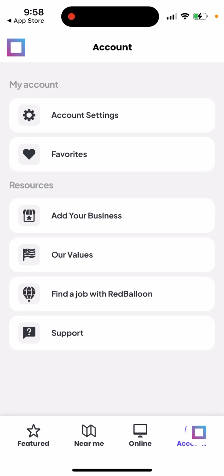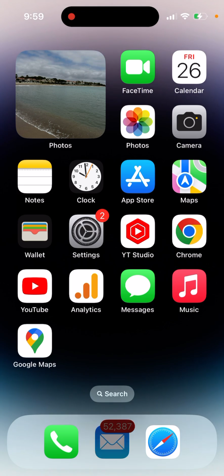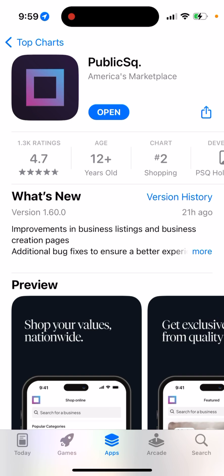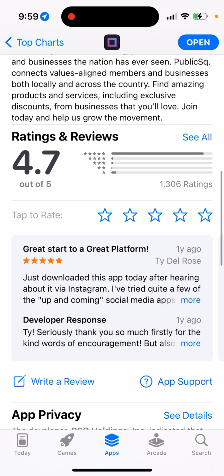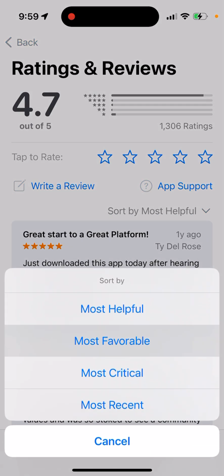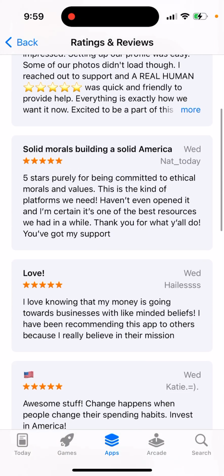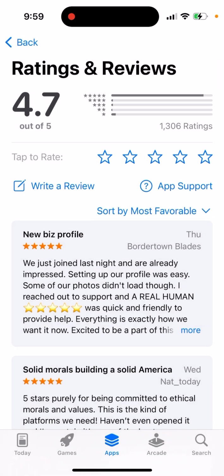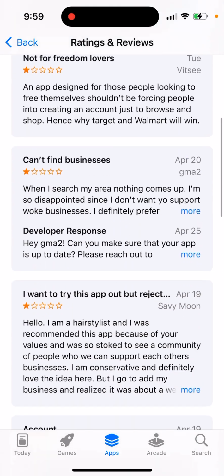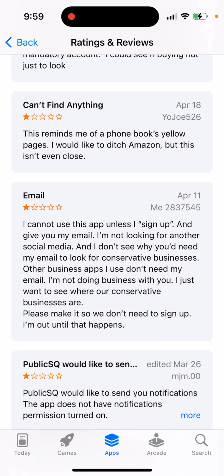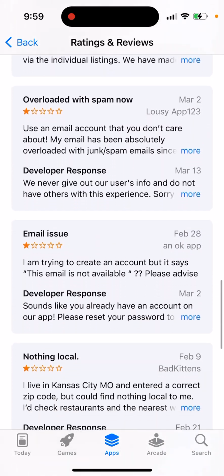But let's see. This is just an overview if you want to try out this app. I don't know if it's available on Android as well, but it's definitely going quite high in the charts right now. It was here in the App Store for a while. You can see some good reviews here, and then some people write they can't find anything. Of course, this app has been here for a while.